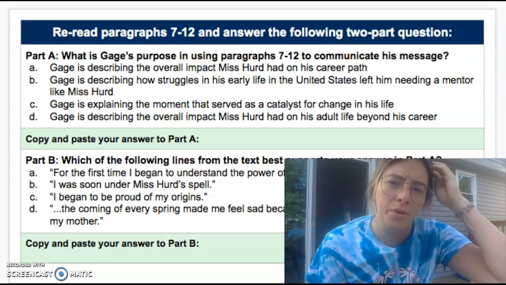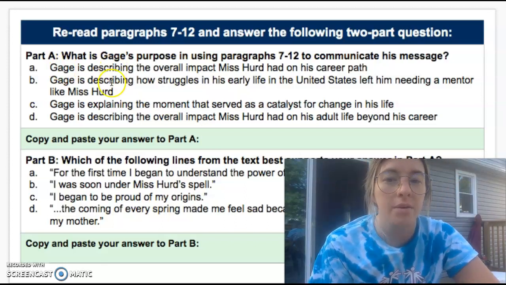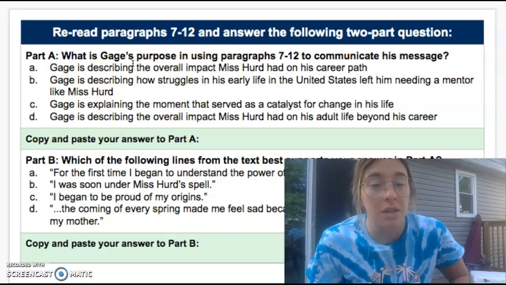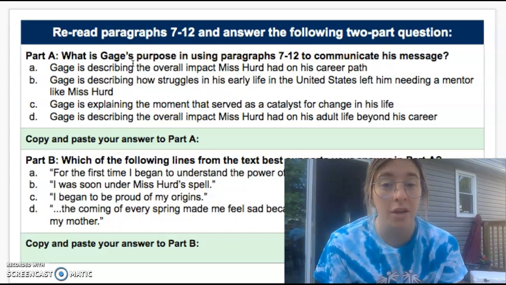So what is Gage's purpose in using paragraphs 7 through 12 to communicate his message? Again, describing, explaining, describing. These are author's purpose words, so make sure that you're paying attention to what the author really truly wants you to believe and you to learn throughout the text, okay?